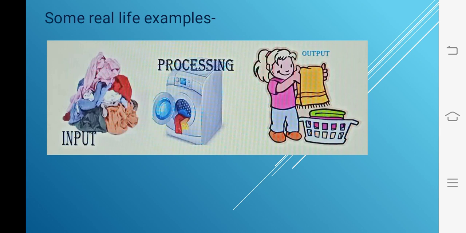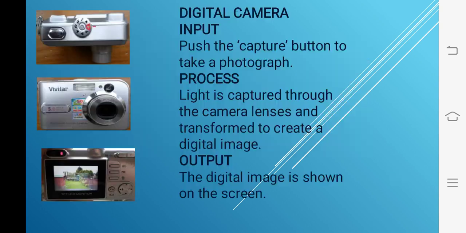Then we start the washing machine and it will wash the clothes, and after that we will get the neat and clean clothes. So the washing machine is also working on the IPO cycle.